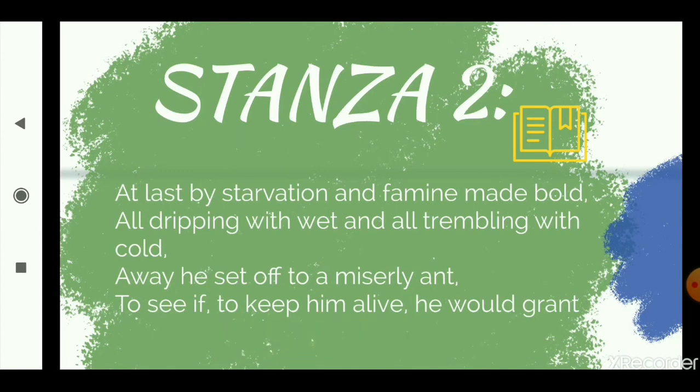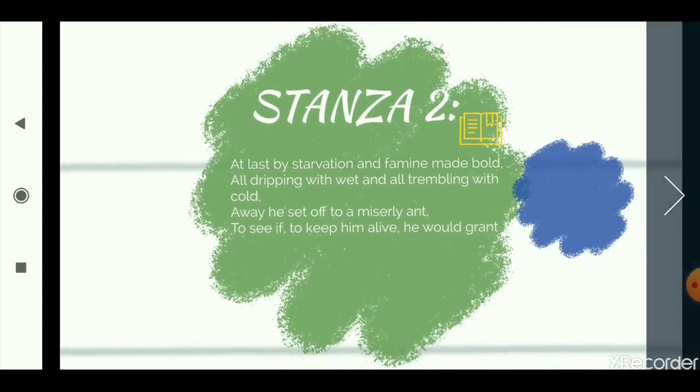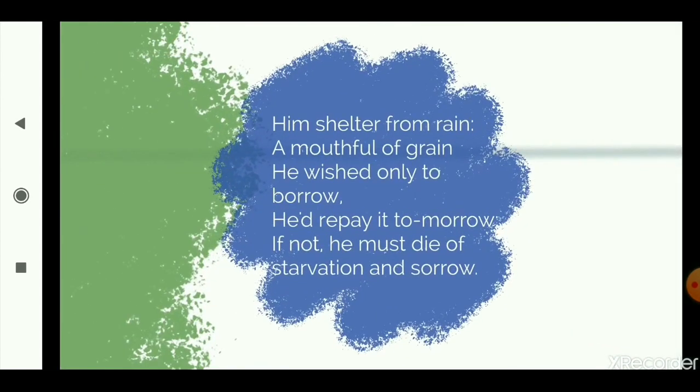To grant is to give something. So he wanted to go to the ant's house and to see if to keep him alive he would give him something. He wanted to see if the ant will give him something to help him survive the winter months, survive the cold. Him shelter from rain. Now what is the first thing that he wanted? He wanted a shelter from the rain. He wanted the ant to let him inside his house and to shelter him from the rain, because it was raining so hard. A mouthful of grain.